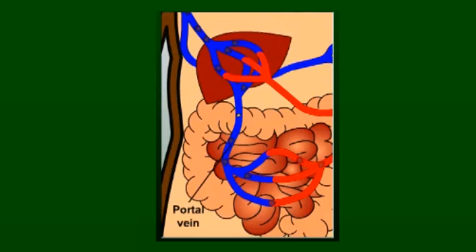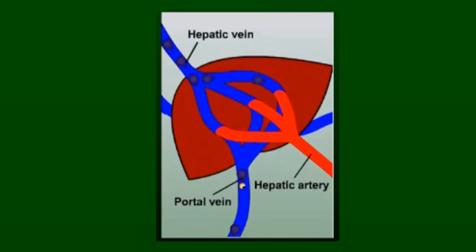The alcohol finds its way to the larger veins, which merge with the portal vein that connects the small intestine to the liver. The blood then reaches the liver, where the portal vein branches off into many smaller blood vessels. The hepatic artery works to deliver oxygen-rich blood from the heart to the liver.